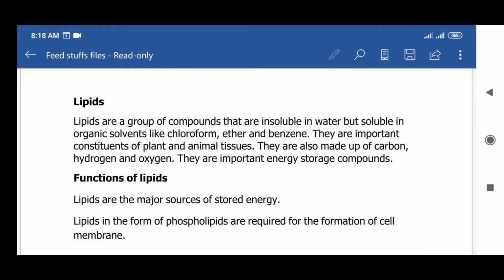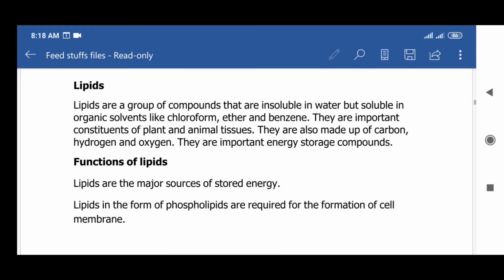Lipids are a group of compounds that are insoluble in water but soluble in organic solvents like chloroform, ether, and benzene. They are important constituents of plant and animal tissues. They are also made up of carbon, hydrogen, and oxygen. They are important energy storage compounds.